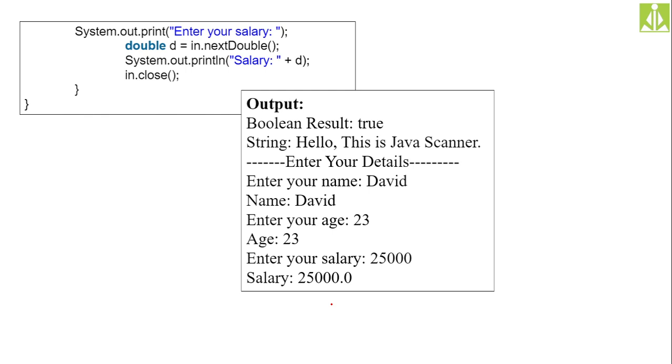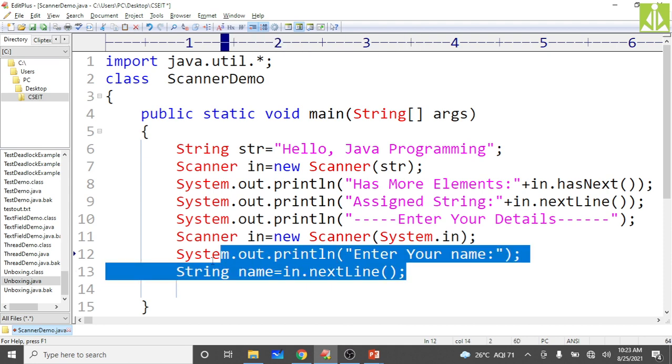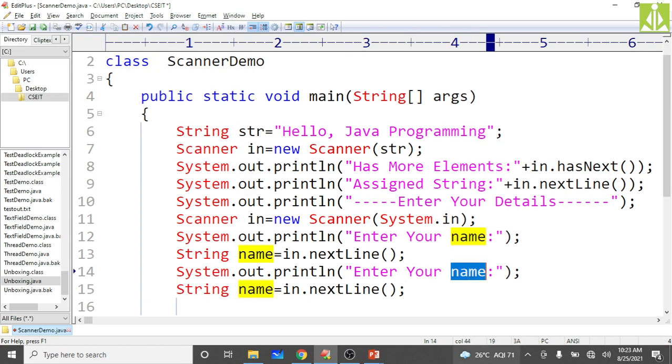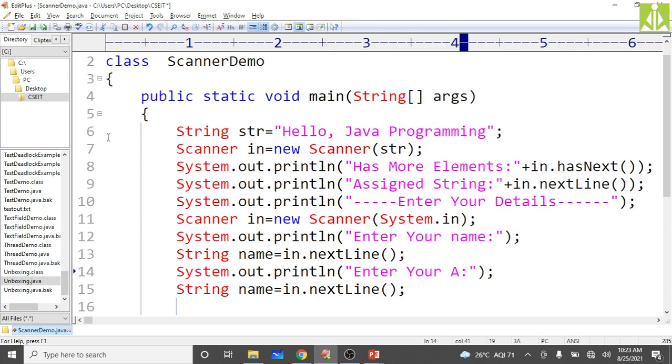Remember this one. So quickly I will copy this code instead of writing again and again. Control C here. The next thing, enter your age. Come down here, age as an integer we are reading, so nextInt, and here also we need to change the variables: age, and it is of type int.